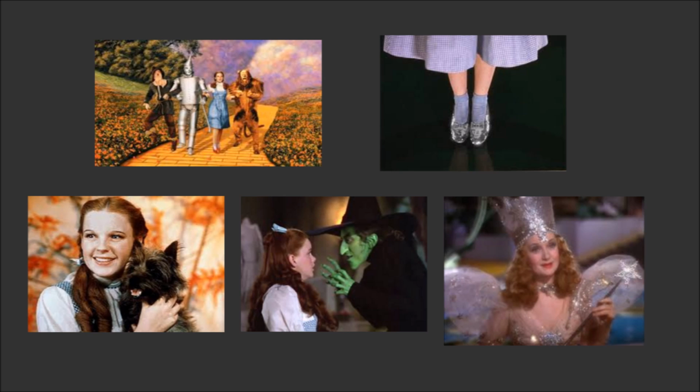Glinda the Good Witch of the North represents the Populist Party presidential candidate who tells Dorothy to go find the Wizard of Oz. Oz represents the silver that could possibly be found in the West because Oz is the same as the abbreviation for ounce, OZ. The Scarecrow and his lack of brains represents the farmers and their lack of understanding as to why the banks are taking their land away.